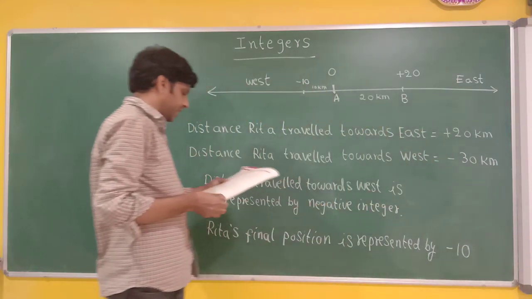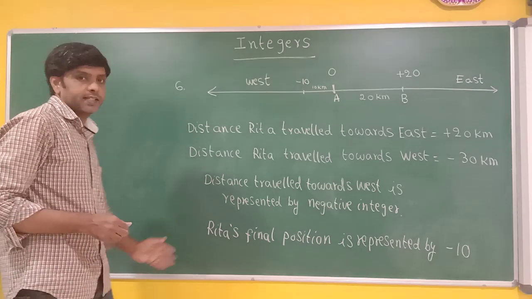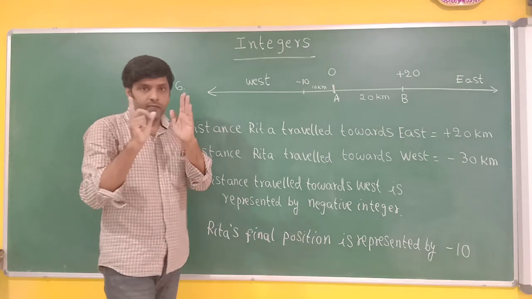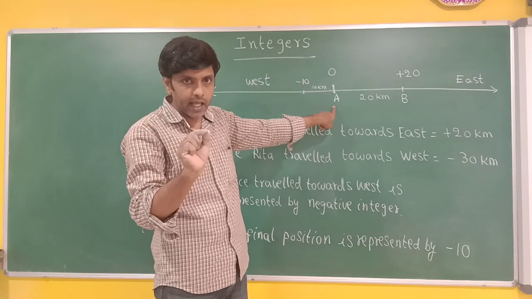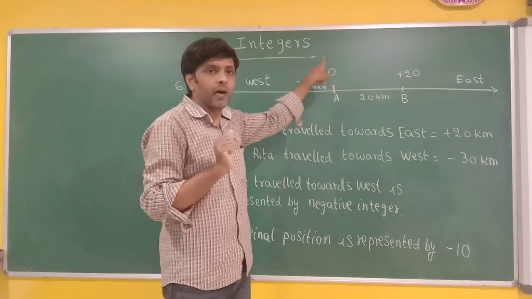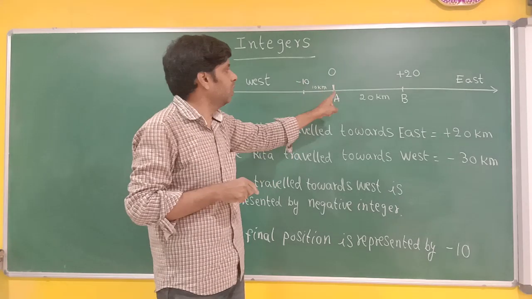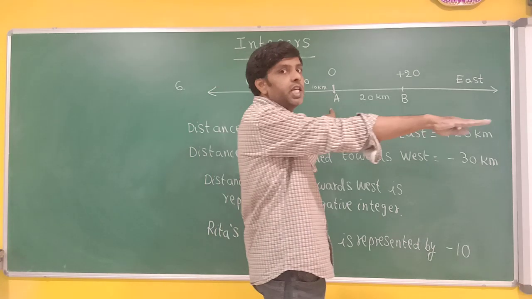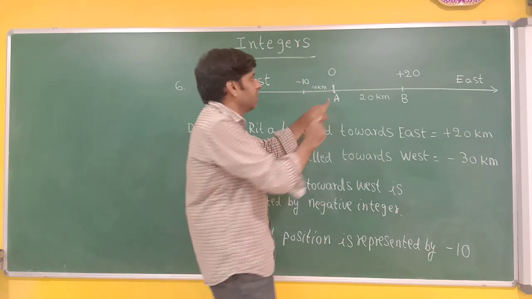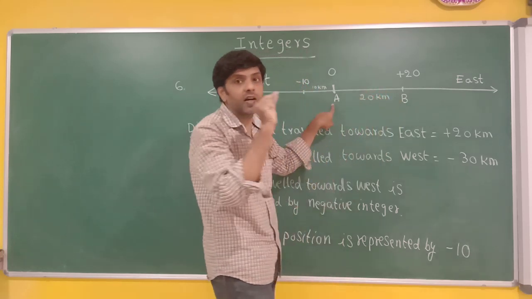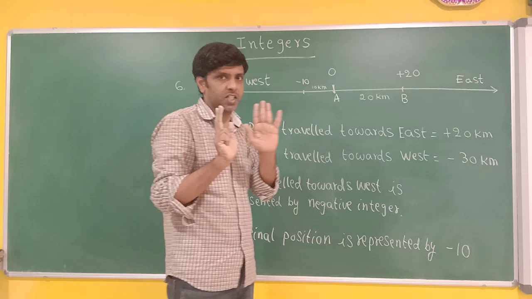-10. I'll explain once again, listen very carefully. In this problem, we are discussing about a girl, Rita. First, this is the Rita's position. She is standing at point A. Now, let this point be just like 0 in our imagination on number line. Now, she is traveling towards east. East is positive, west is negative. So, from A to B, she traveled 20 kilometers. So, plus 20. Finish first part.